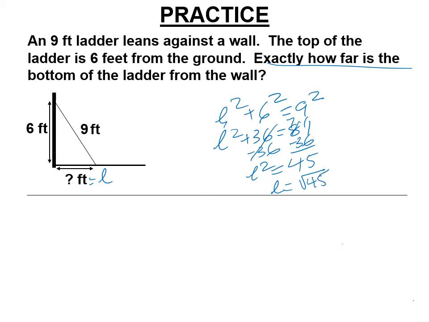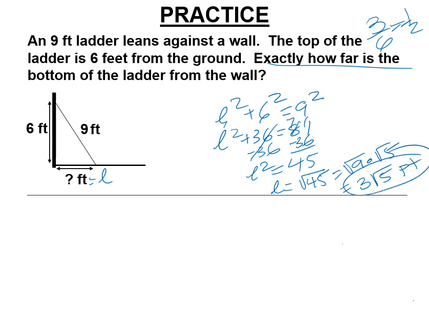Uh-oh. All right, so that's an irrational square root. And just like in your earlier days, do I have to simplify 3/6 to 1/2 always? Do I have to simplify the square root of 45? Yes, you do, because it's the square root of 9 times the square root of 5. This is exactly 3 times the square root of 5 feet, which is an awfully weird thing to say, but that is the exact answer here. The square root of 45 is approximately, right, the square root of 49 is 7, so it's a little less than 7 feet.